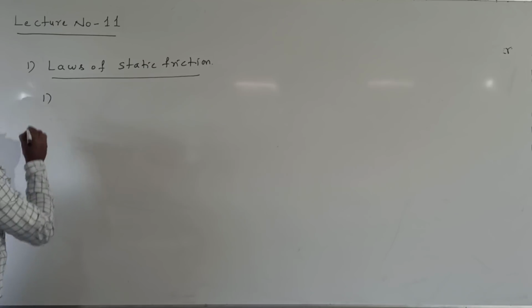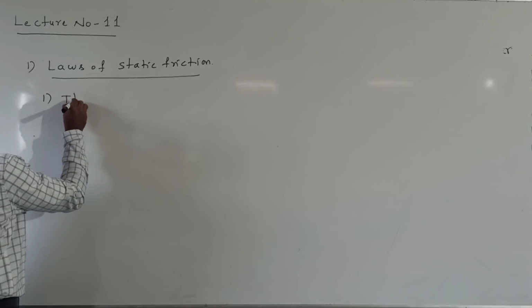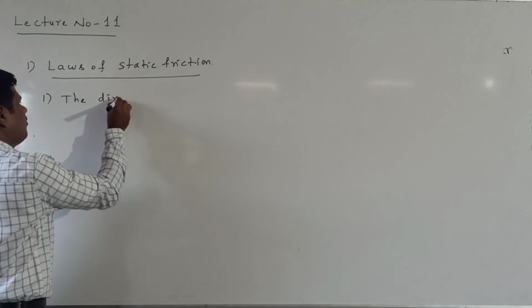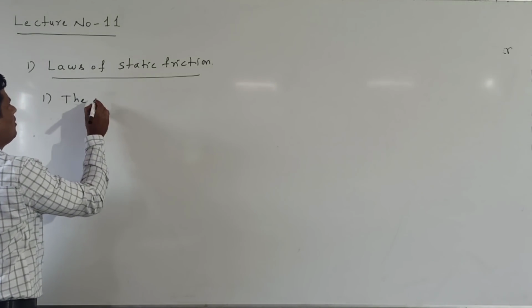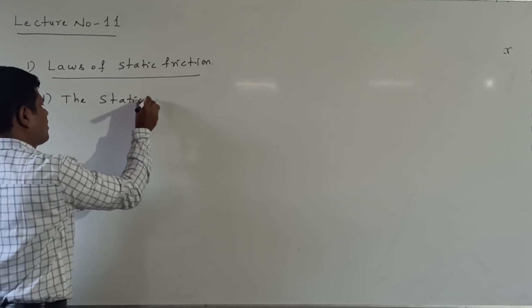Right, first law, what is the first law? The direction of the static friction.